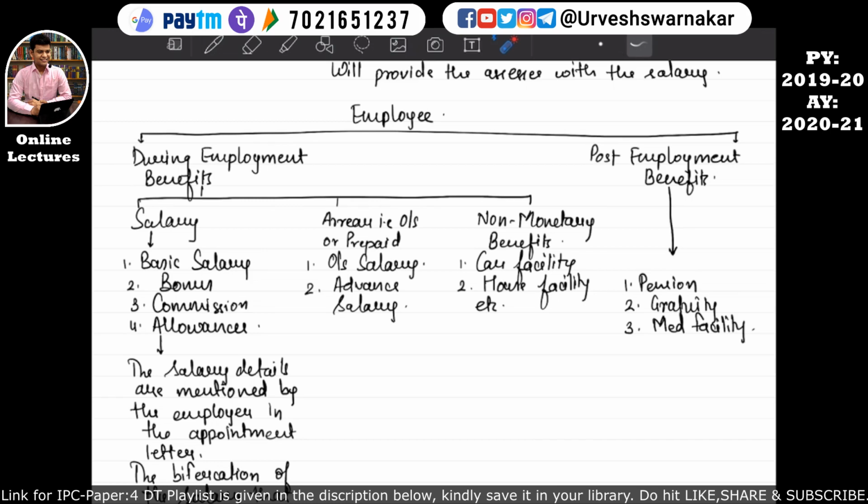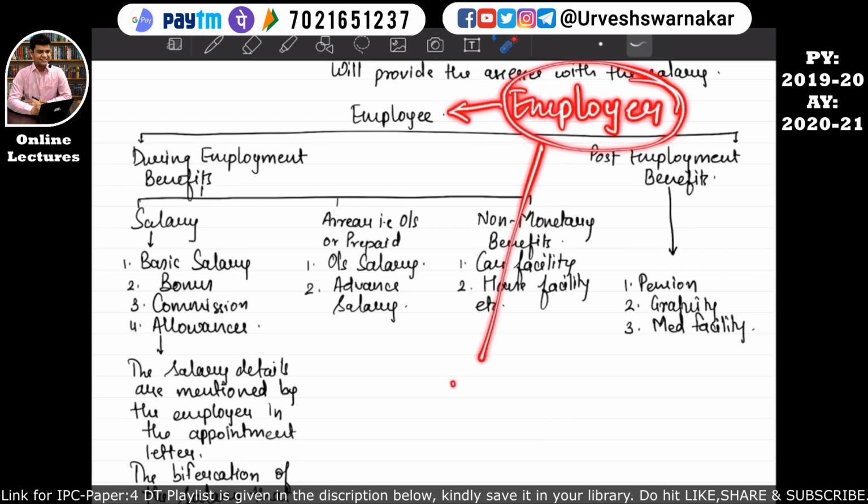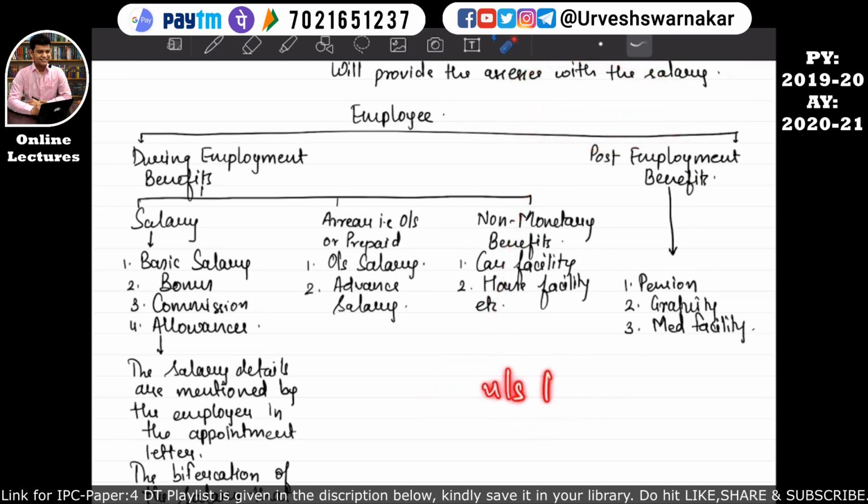Maybe there is a possibility that in the post-employment benefit also, these non-monetary benefits are received by the employee. So how we will calculate all such non-monetary benefits and the post-employment benefit, that is all we are going to study in this income from salary chapter. And we will also study a few of the benefits given by the employer to the employee, and such benefits will be exempt under section 10, that is exemption. I hope you remember section 10 is about exemptions only. I hope this is quite clear to you all.